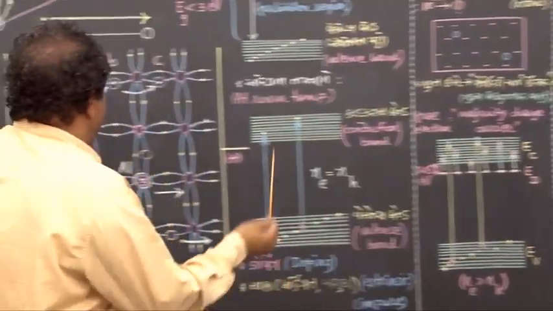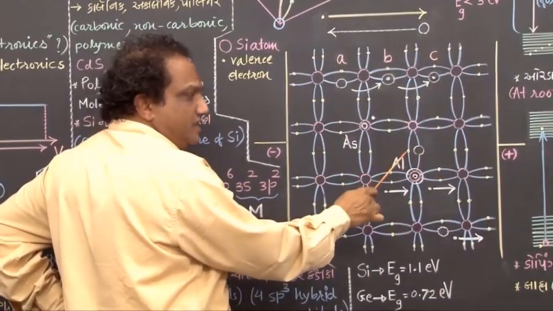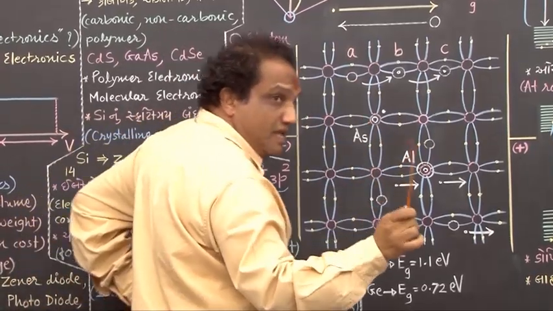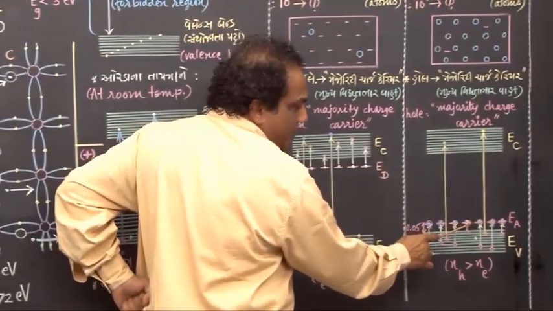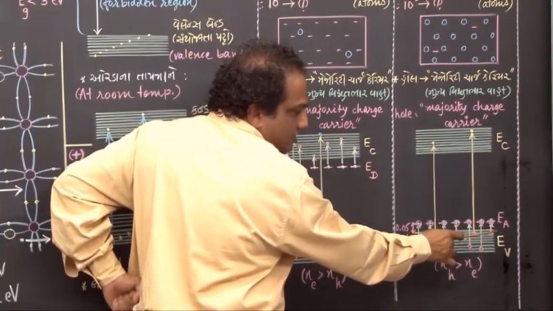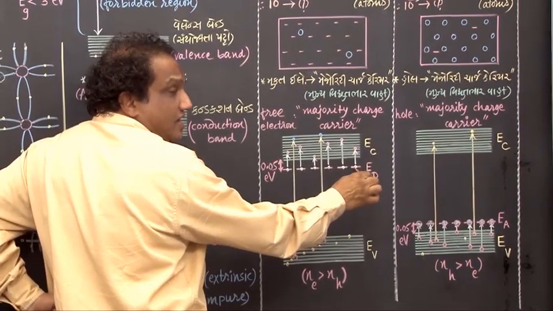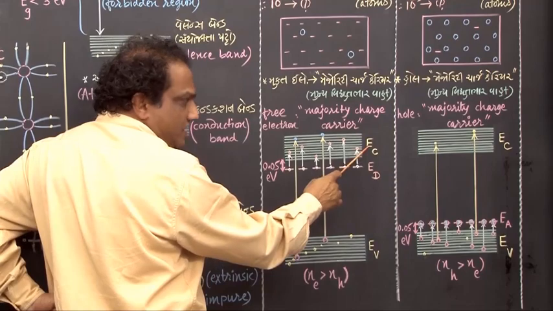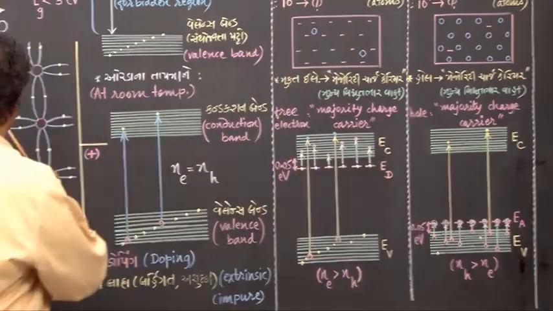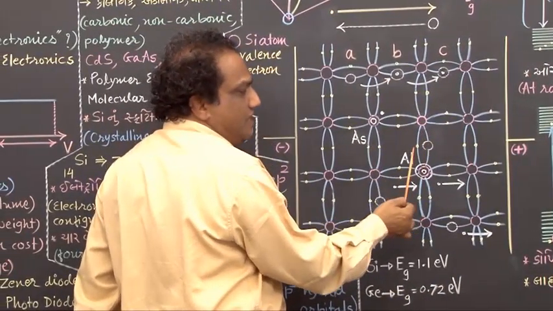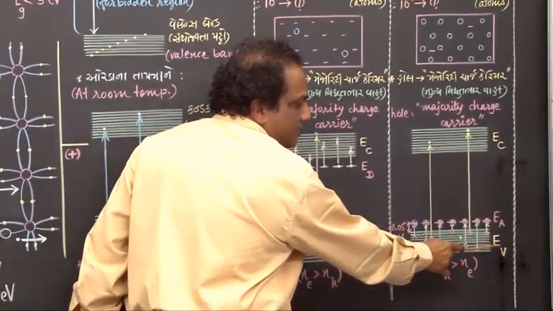And so far as the energy corresponding to such a hole is concerned, it is the same as the energy of this electron, and that energy we have calculated, we find it very close to this valence band. Here the energy of the donated free electron was found to be very close to the conduction band. Here the energy of the hole, I mean the energy of its companion electron, is found to be very close to this valence band.